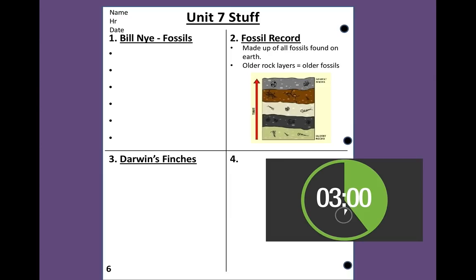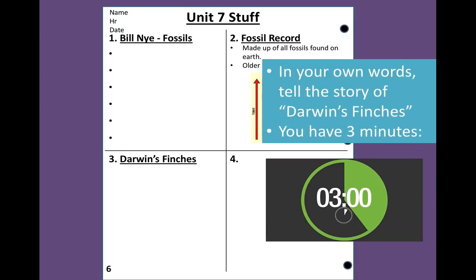All right, so here's what I'm going to ask you to do. In box number 3, I'm going to ask you in your own words to tell the story of Darwin's finches. All right, so this is kind of a quick write. The exact format you use is not that important, but go through and explain what we mean when we're talking about Darwin's finches and what we have learned from that. All right, here's your 3-minute timer. Go.